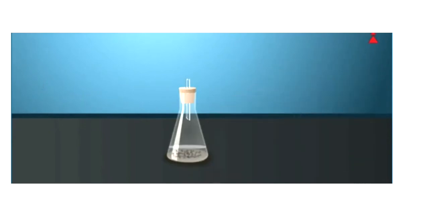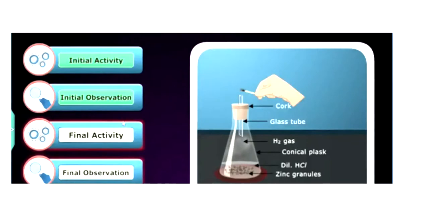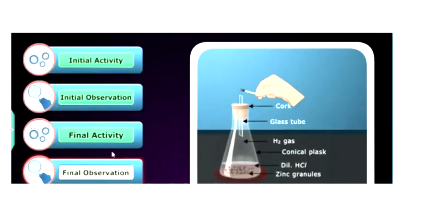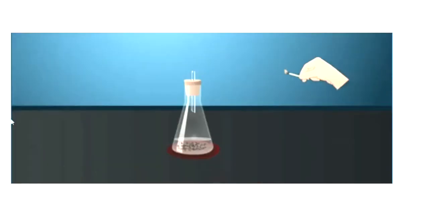The gas is tested with a matchstick, and the burning matchstick is put out with a pop sound. It is the property of hydrogen gas. From this experiment we concluded that in this reaction hydrogen gas is produced, heat is also produced, and the zinc granules change color.